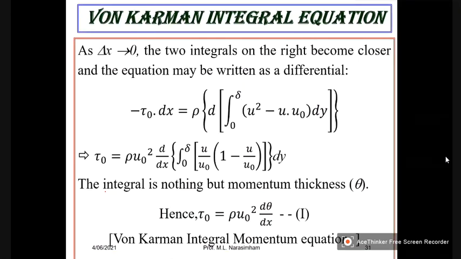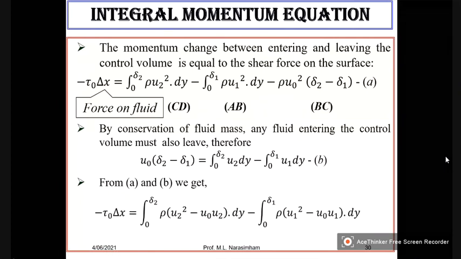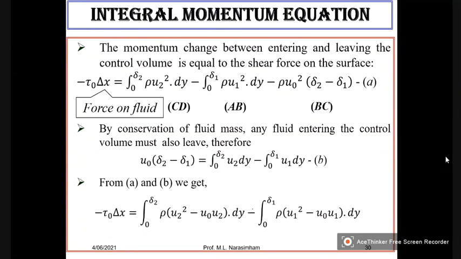Now, you look at this. This is one integral. This is another integral. And what are the terms inside? This is u2 square, u naught u2. This is u1 square, u naught u1.